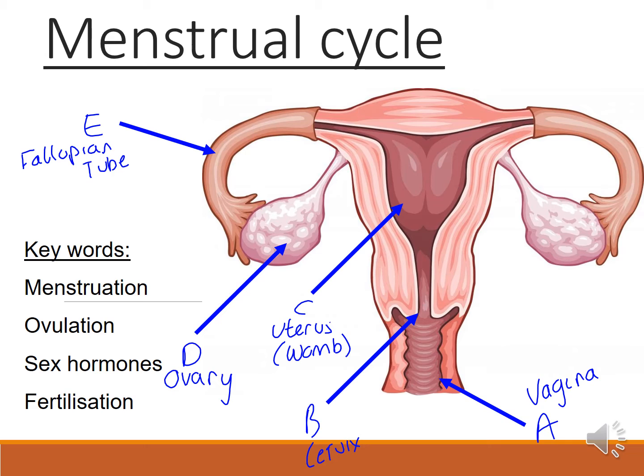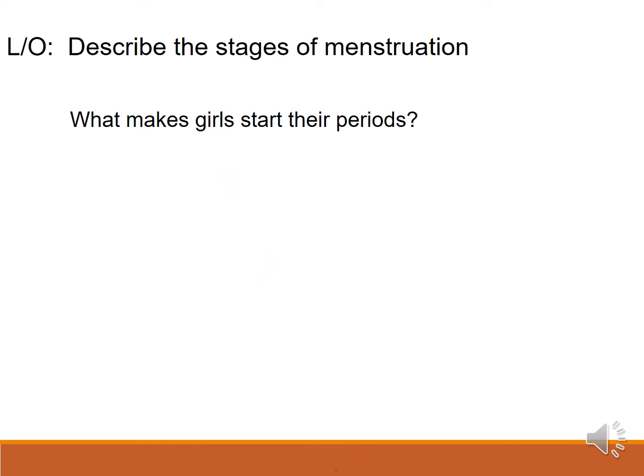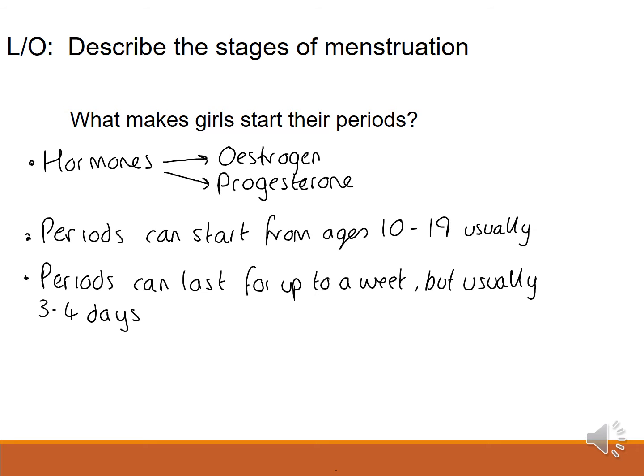So let's jump into the menstrual cycle. What makes girls start periods? Basically, it's these things called hormones. And the main two female hormones are estrogen and progesterone.